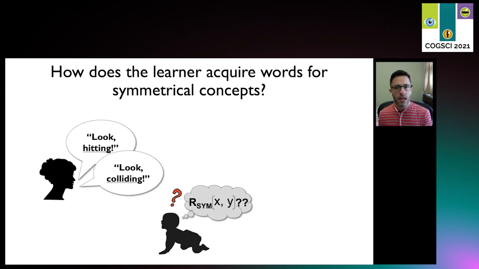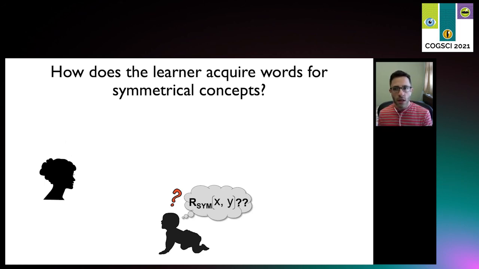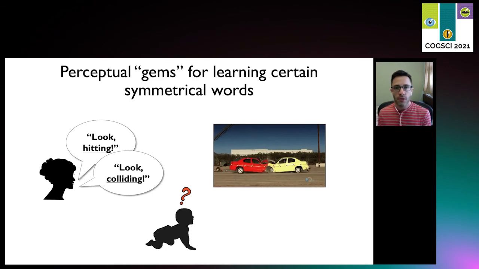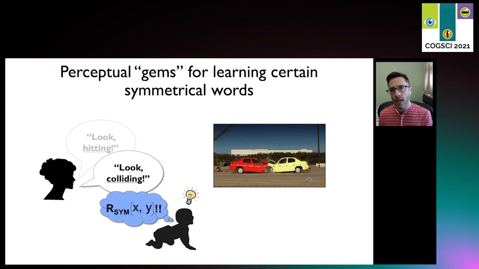Children will likely use many sources of information to do so, such as syntactic distributional information, but perhaps in addition, precious visual moments or gems could make the hypothesis of a symmetrical meaning especially salient in certain concrete cases. If the parent utters the word collide in the presence of this collision event, this might allow the child to make the inferential leap required to assume symmetry holds for that predicate. We're actually addressing some of these questions in our ongoing work, which I'm happy to address in the Q&A.